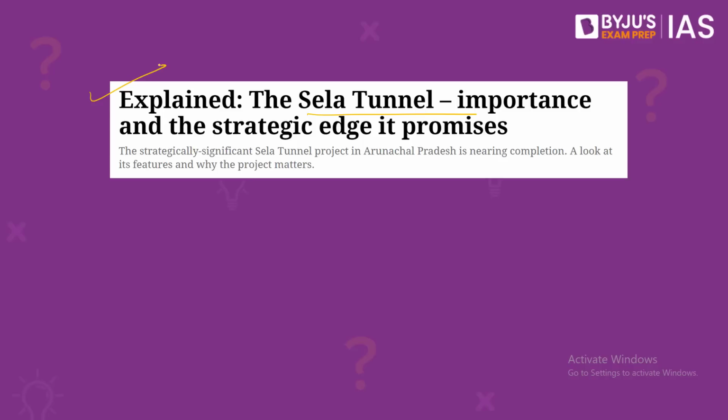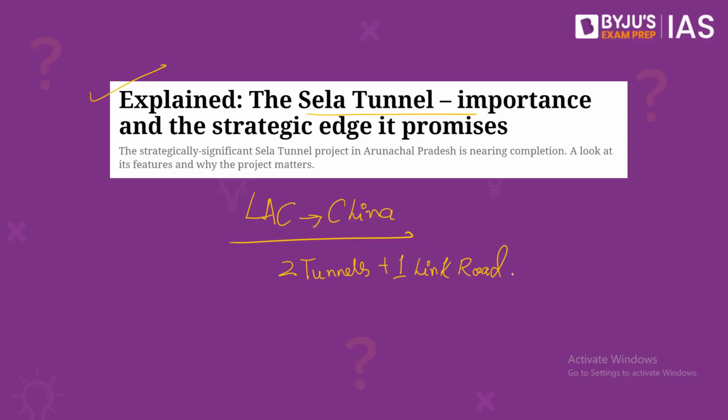See, the Sela Tunnel, which is above 13,000 feet, will boost all-weather connectivity to the line of actual control with China. This particular project is being executed by the Border Roads Organization, and it includes 2 tunnels and a link road. Where is it located? It is located in West Kameng district of Arunachal Pradesh, and it will provide all-weather connectivity to Tawang and forward areas. And also it will reduce more than an hour of travel time from Tezpur to Tawang.